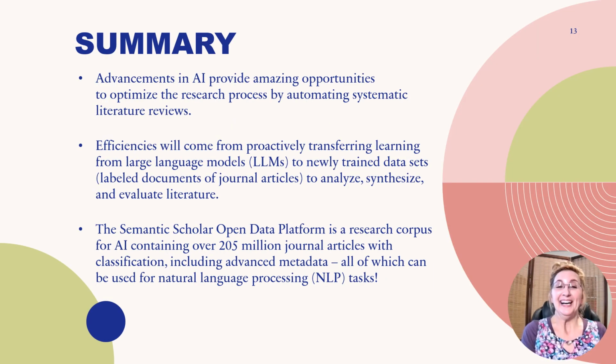And so in summary, wow, we have so many advancements in AI with these amazing opportunities for us to optimize the research process by automating systematic literature reviews. This could not have been done at any other time in our history as we know it, but we now have this opportunity. And there are very much efficiencies that will come from proactively transferring learning from these large language models to newly trained data sets, by labeling documents, the journal articles, these long documents, to analyze, synthesize, and evaluate the literature.